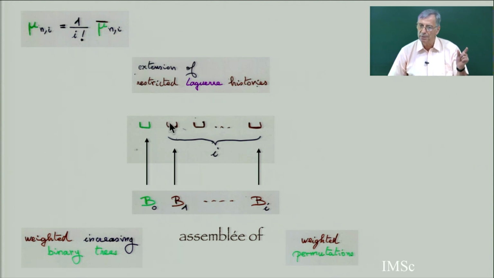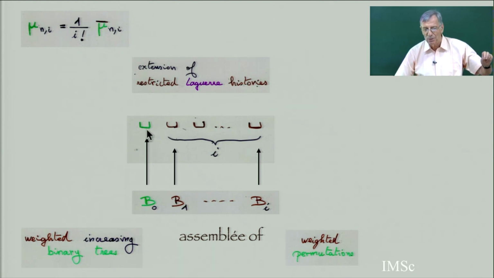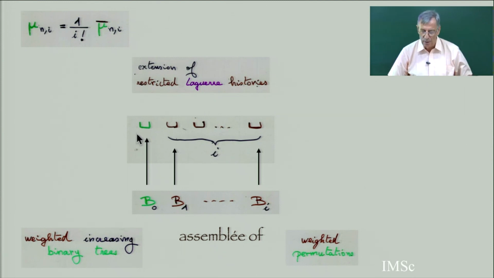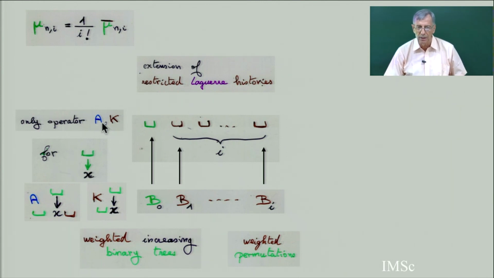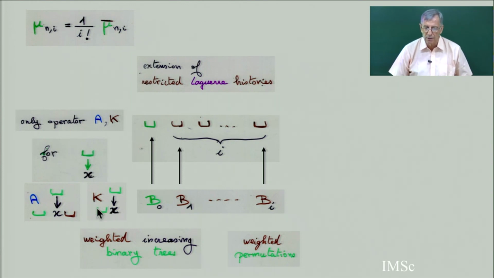And because you start with an empty cell and you finish, there is no more empty cell. So here, you are working with the Laguerre history, the large Laguerre history. Here, because you always leave an empty cell on the left, you are working with the restricted Laguerre. And so for this tree, or this permutation, as you prefer, when you fill up this cell, you are only allowed the operators A and K. A was the operator which opened a new cell on the left and the right, and K, you open only one cell on the left.